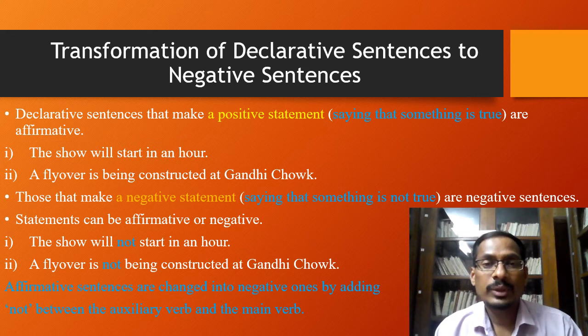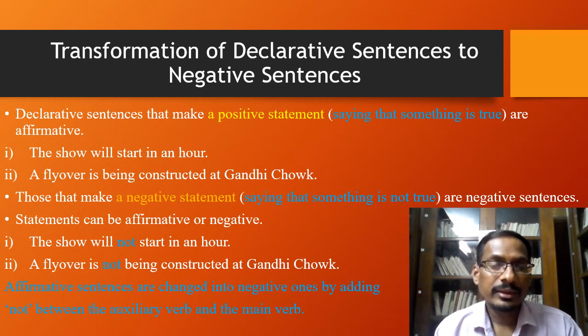So in all these four sentences, you could see two are positive statements and two are negative sentences. These positive sentences are converted into negative sentences by simply adding the word not. And if you see the position of the word not, it is very significant, it is very important. So affirmative sentences are changed into negative ones by adding not between the auxiliary verb and the main verb.